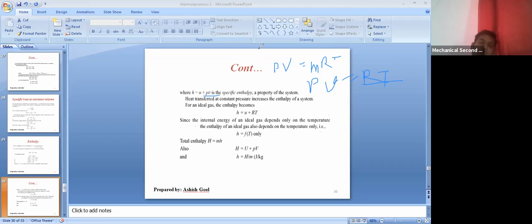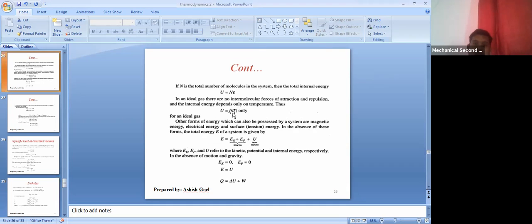Now remember one thing, very important. In the last class only I discussed a very important thing. If you don't remember, then see this. I clearly told you about this equation: U is equal to f(T) only. The internal energy of an ideal gas does not depend on any other function except the temperature.